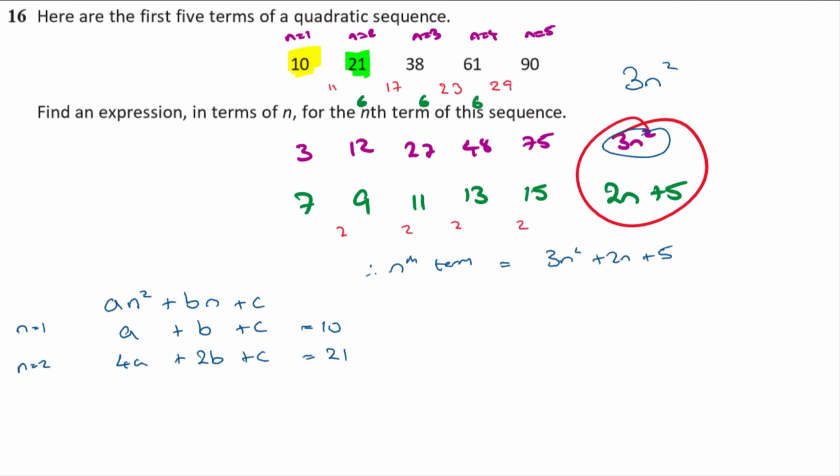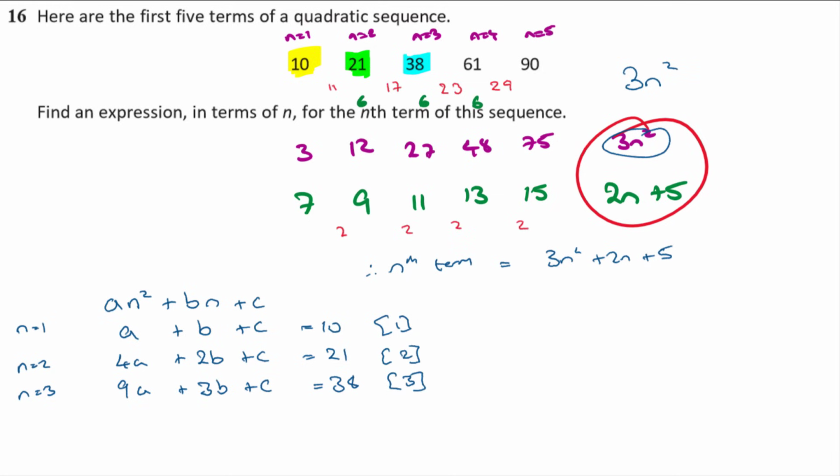And then when n is 3, n squared is 9, so that would be 9a plus 3b plus c, and that is equal to our third term, which is 38. So what we're doing is forming 3 simultaneous equations in a, b, and c, which we can then go on and solve simultaneously.